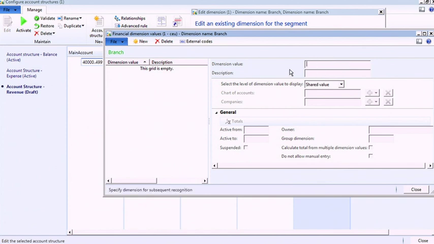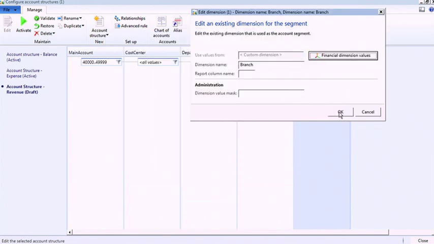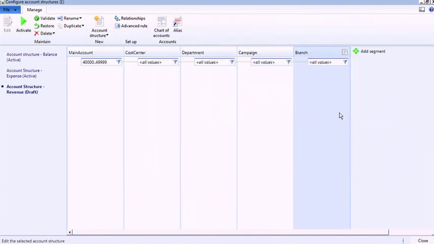So for example, I will just add a couple of dimension values for branch 1, and then we'll add a second one for branch 2. So now those dimension values will be available to me in entries that make use of this revenue account structure.